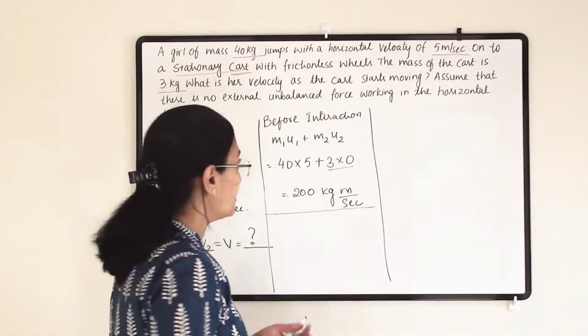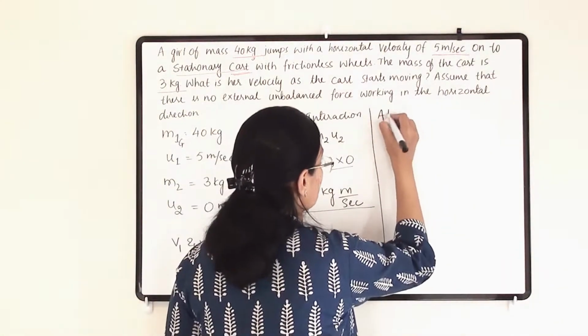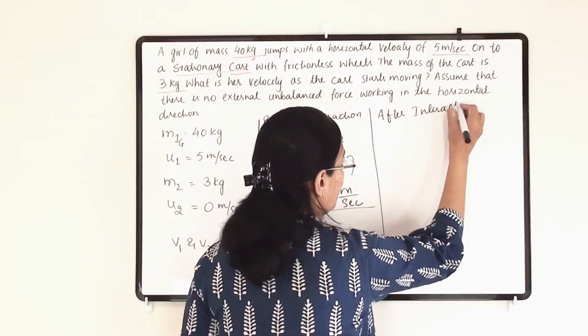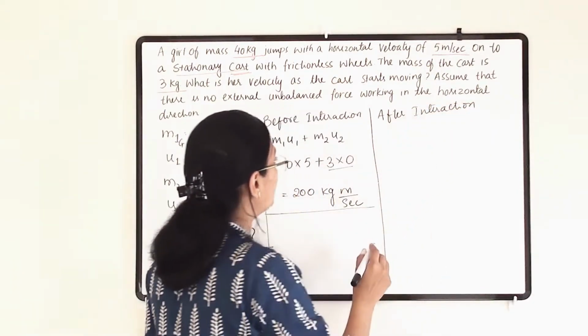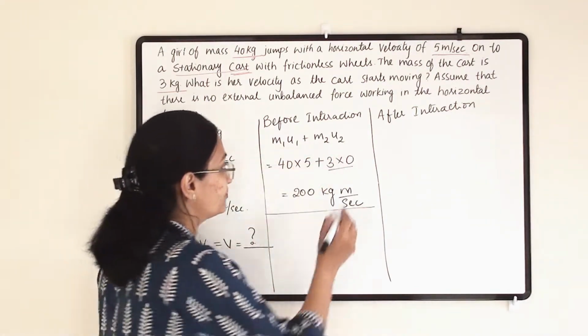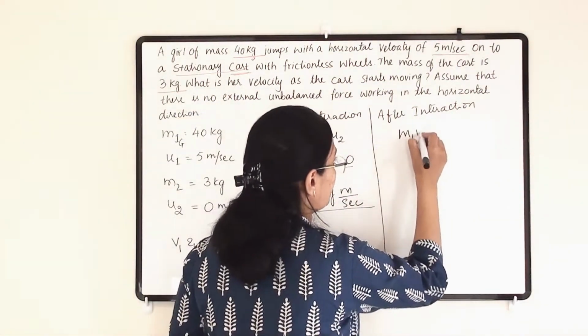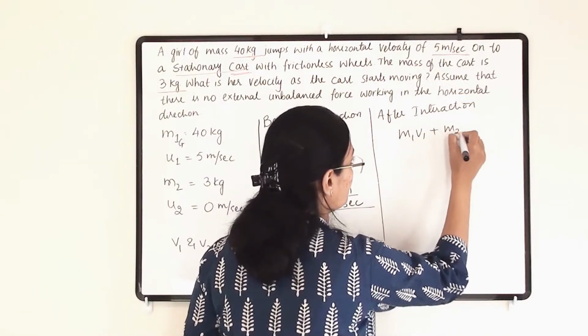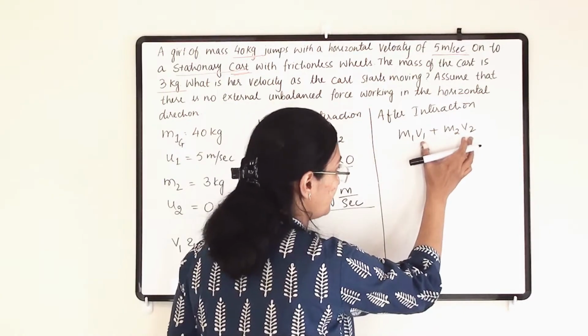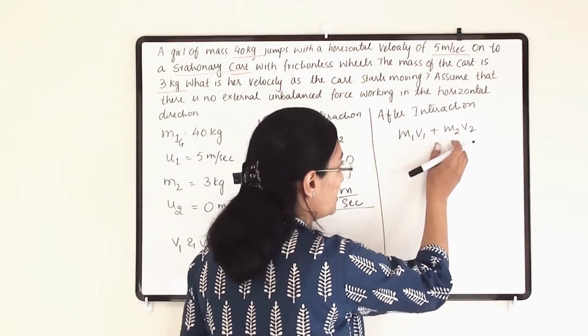Now let us find the momentum after interaction. After interaction we get m1v1 plus m2v2, where these are the final velocities.